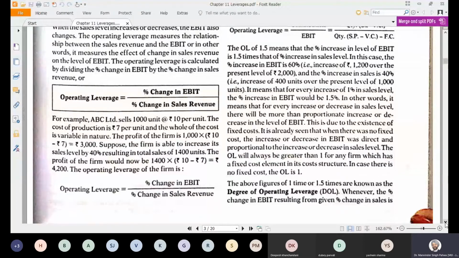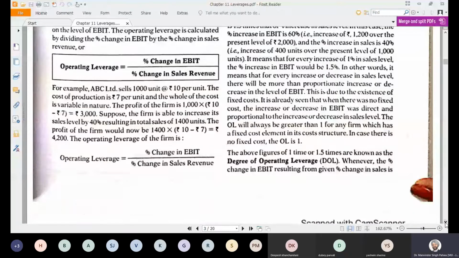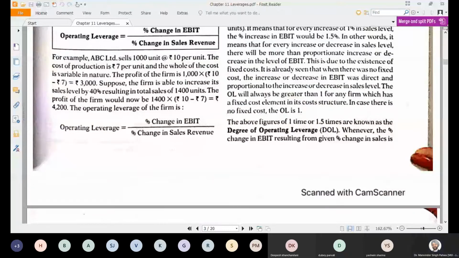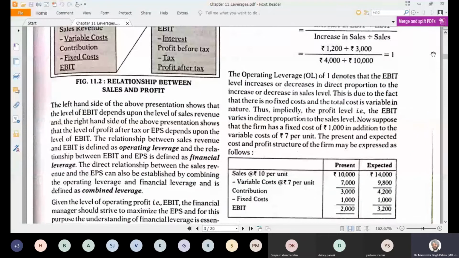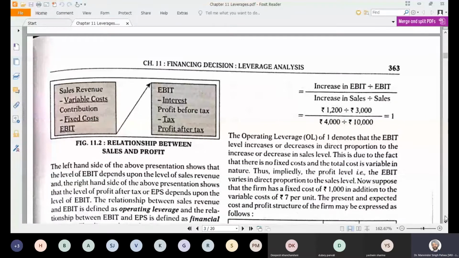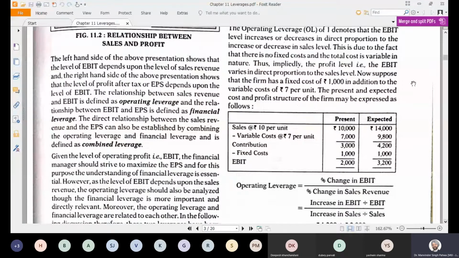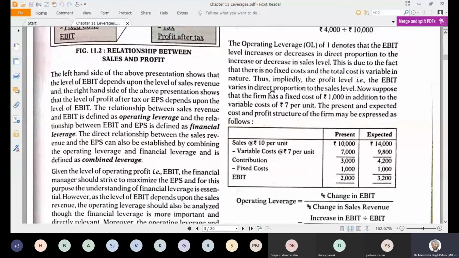In the same way, further you can see there is one more example taken over here, the operating leverage. One more thing is there. If you see the operating leverage of 1, which denotes that there will be equal change. So there will be equal change if you take 1 as an operating leverage, or 1 has come as an operating leverage.